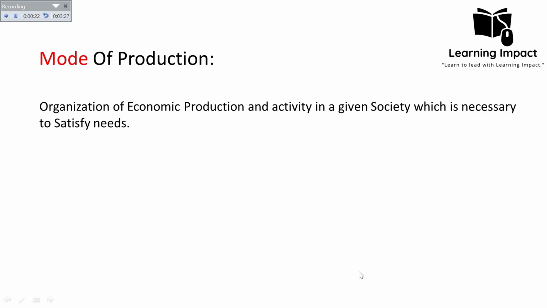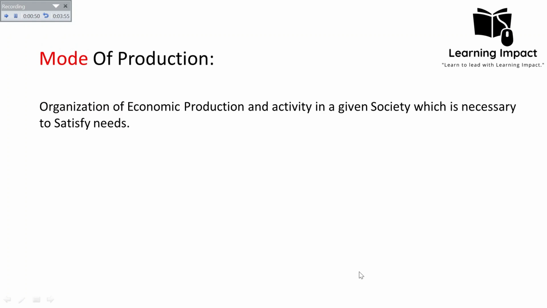Mode of production is the organization of economic production and activity in a given society which is necessary to satisfy needs. It means the organization of any economic activity going on in our society, which helps us to satisfy needs. All the economic activity is collectively known as the mode of production.